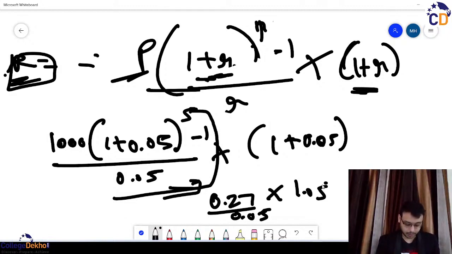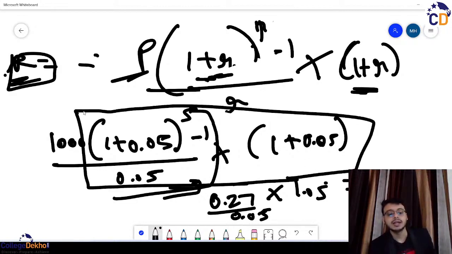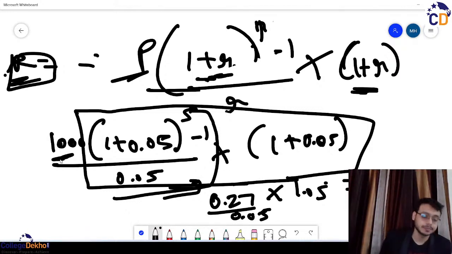0.075 into 1.05 into 1000. 5670. 5670. तो पहले इतने पार्ट को सॉल्व करना, then multiply the final answer with 1000. So that is in the case of the annuity due or annuity in the beginning of the period. Formula remains same, just add 1 plus r here. That's it. Okay.